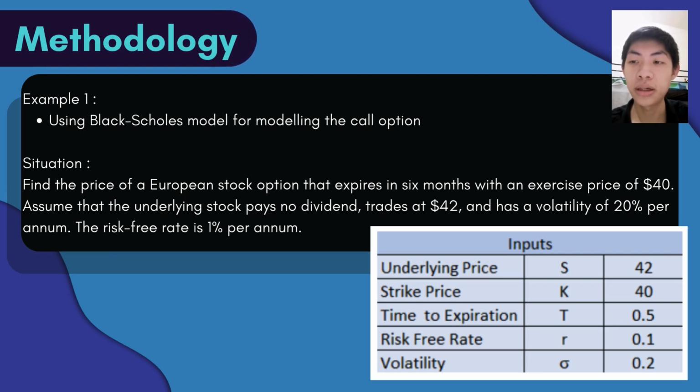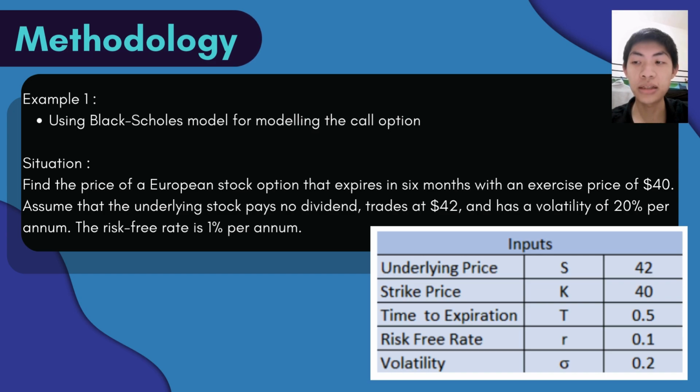Example 1 is using the threshold model for modeling the call option. The situation is finding the price of an Arabia stock option expiring in 6 months with an exercise or strike price of $40. Assume that the underlying stock price is currently at $42 and has a volatility of 20% per annum.